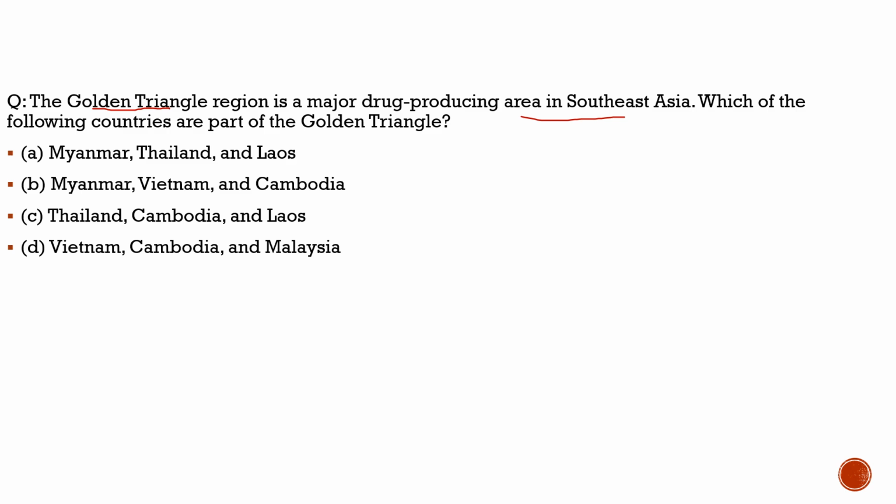Irrespective of what the context is, we need to know what this Golden Triangle region is about and which countries come under it. The question says the Golden Triangle region is a major drug producing area in Southeast Asia, 100% correct. Which of the following countries are part of the Golden Triangle? Myanmar, Thailand, Laos, 100% correct. This is the major part of the Golden Triangle, though it is also said that Cambodia is part of it. So with respect to this question, the correct option is option A, Myanmar, Thailand and Laos.